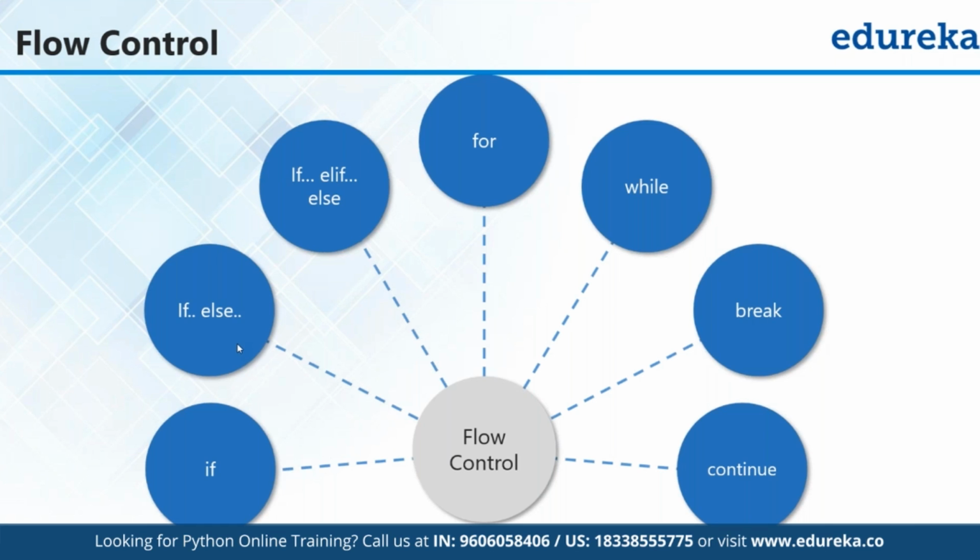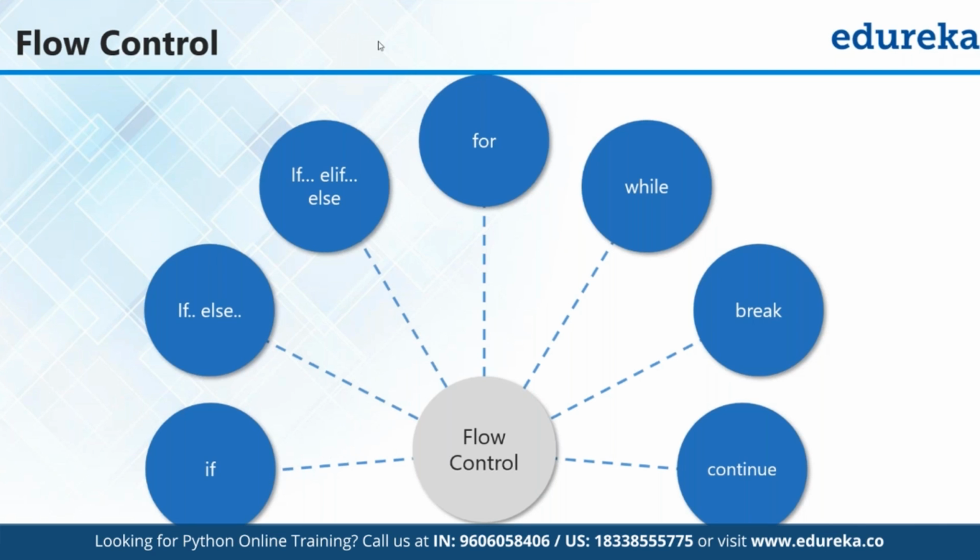Then in terms of flow control, we have multiple flow control elements available in Python as well, where we can check for conditions. That means if this condition is fulfilled, then only the thing should be executed, right? And suppose if one condition has not been fulfilled, then what's the other condition that needs to be fulfilled? Then we have if else.